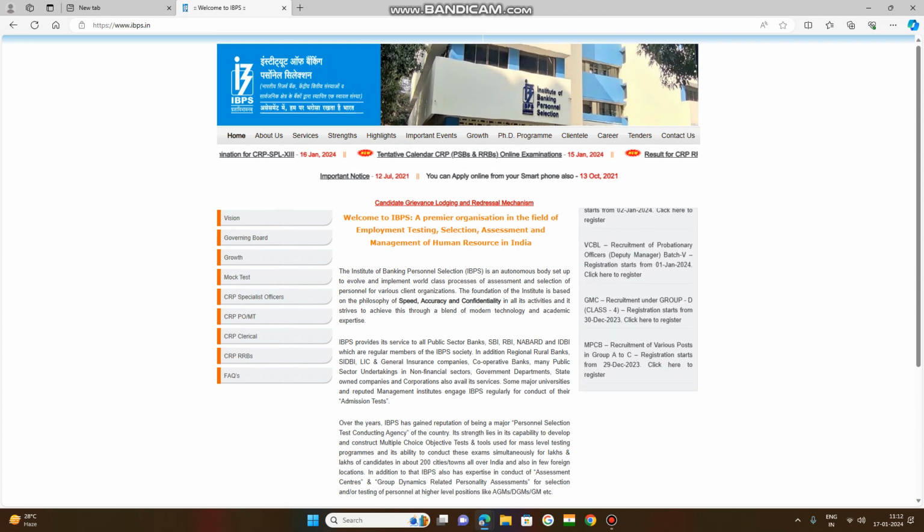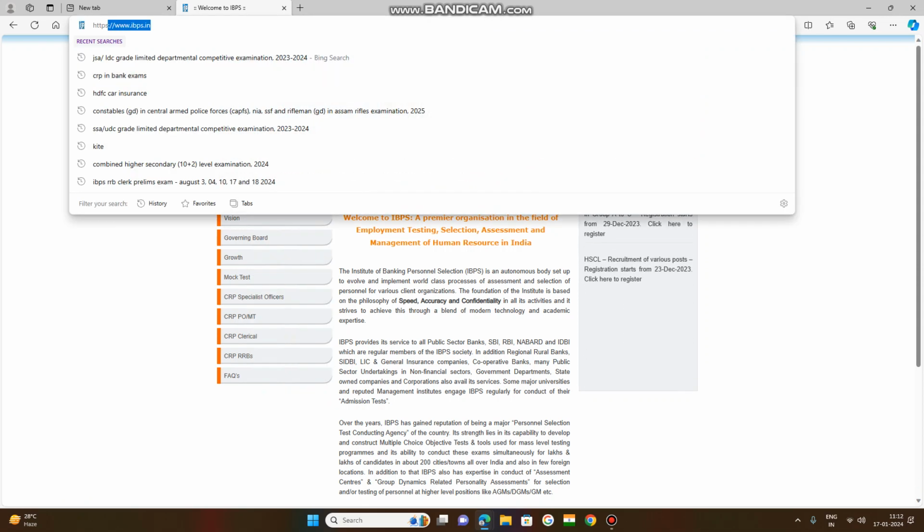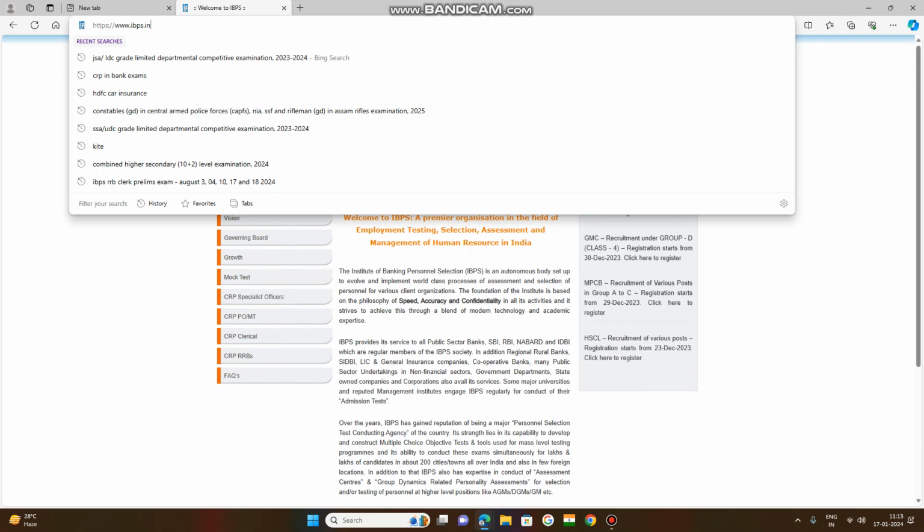So first of all, this is the website URL address. Sometimes it will be called URL address, website address, web portal address. So that is ibps.in. In means India. www.ibps.in. IBPS means the Institute of Banking Personnel Selection.